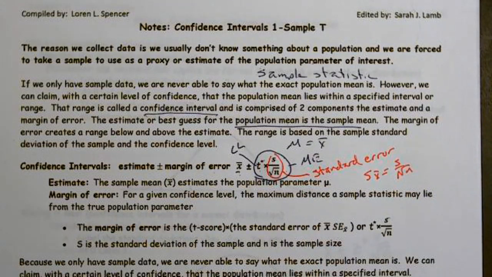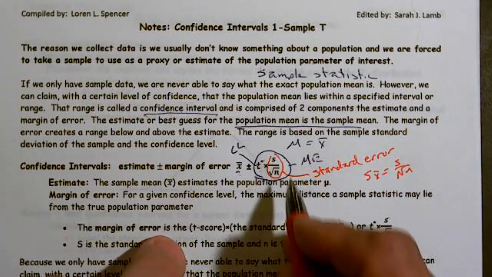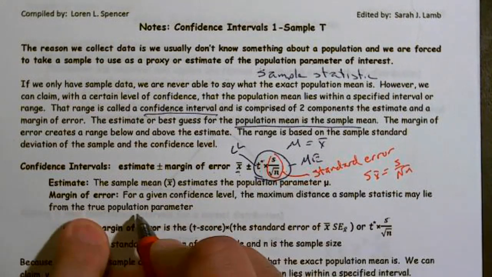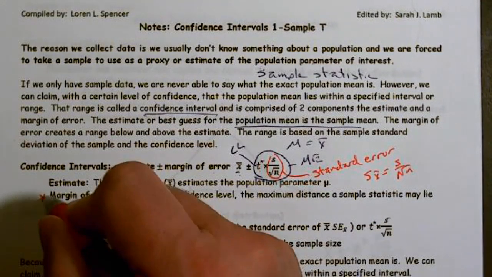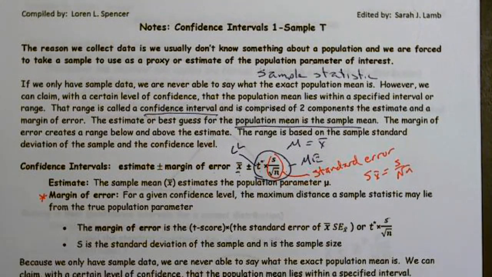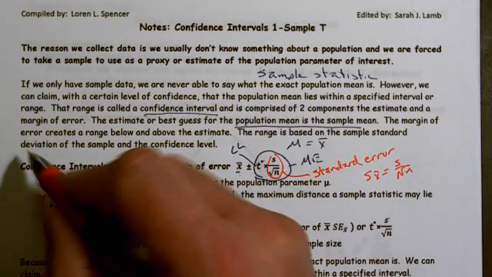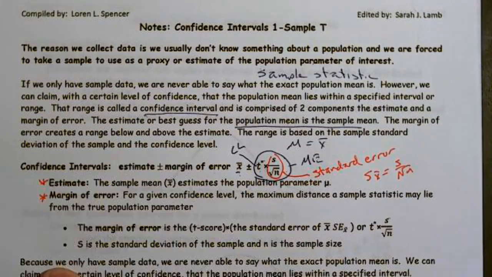So what is margin of error? Well, the margin of error is, for a given confidence level, the maximum distance a sample statistic may lie from the true population parameter. This is something you've got to know. Word for word, no, but it's the maximum distance we think the sample statistic will lie from the true population parameter. Our estimate, in this case, since we're talking about our mean, is X bar.